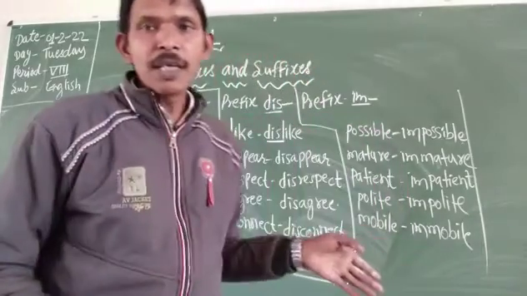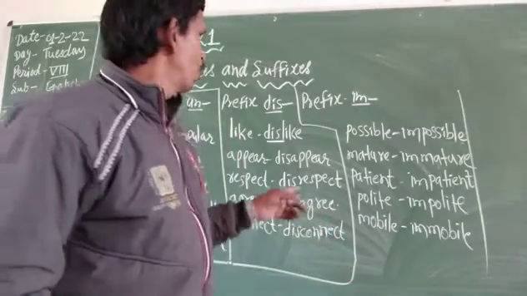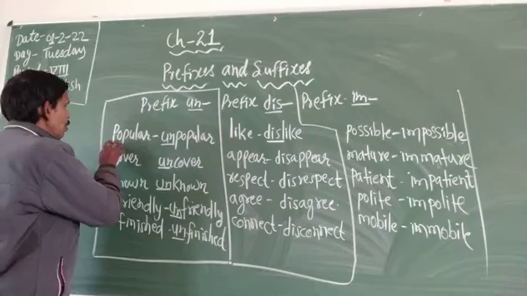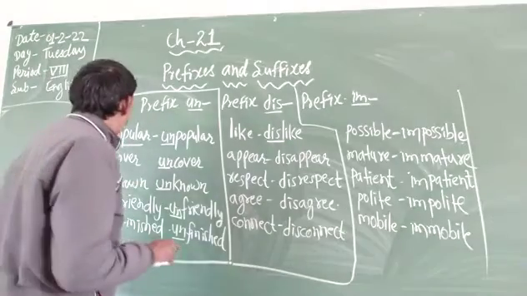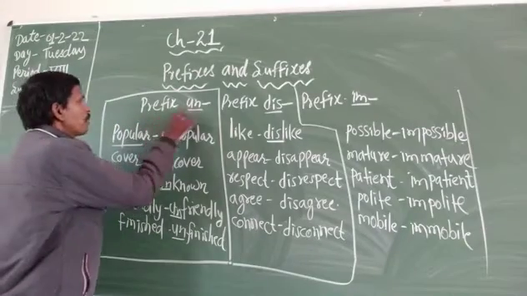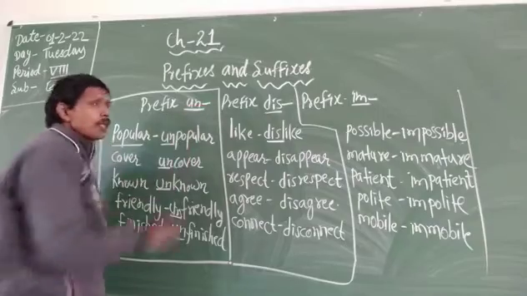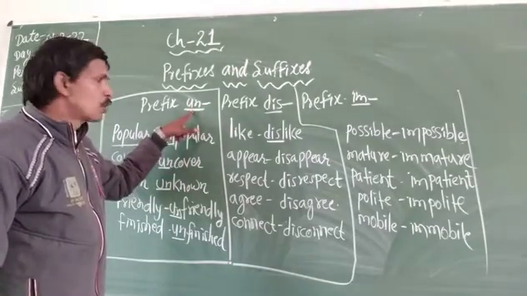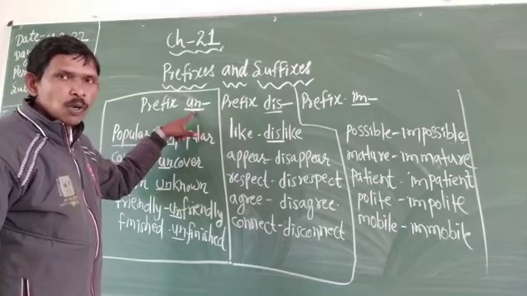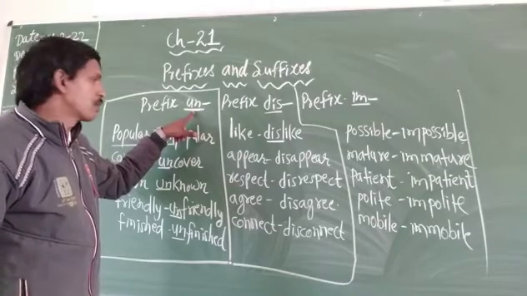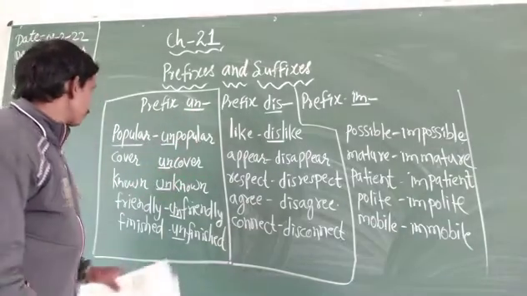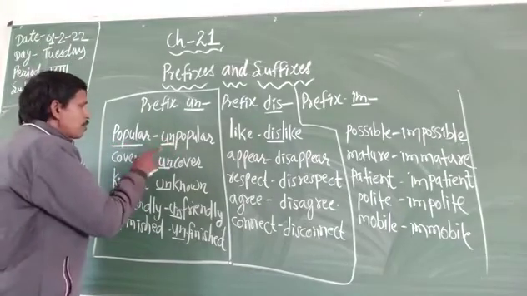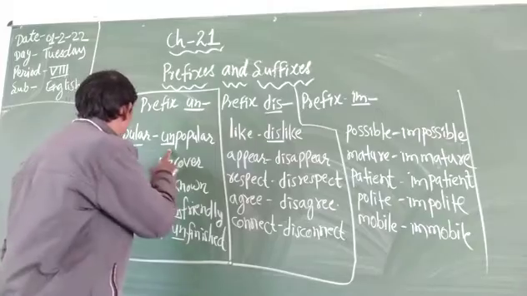Look at some examples here. Okay, so there is a word popular, that is prefix un. We will add un to the beginning of the word to make another word with a different meaning. So let's see. Popular, when we add un, it becomes unpopular.